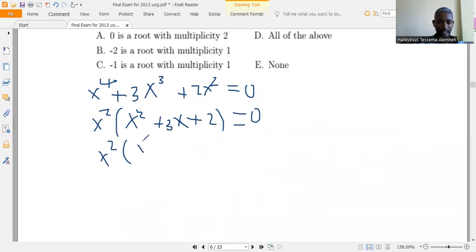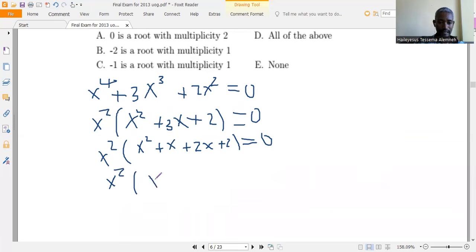which is x square plus x plus 2x plus 2 equals 0. So x square